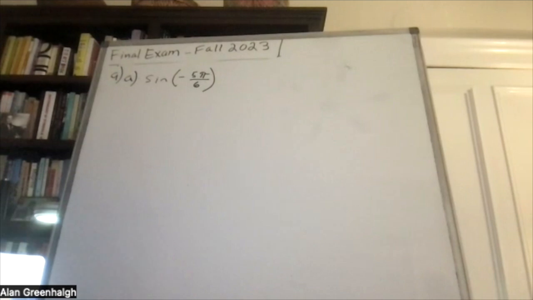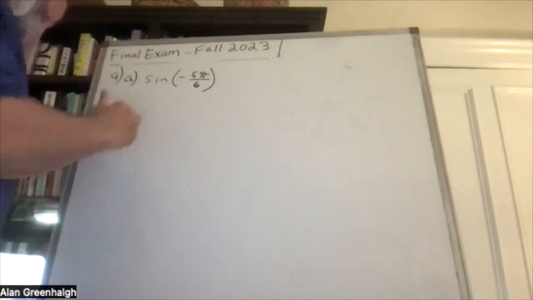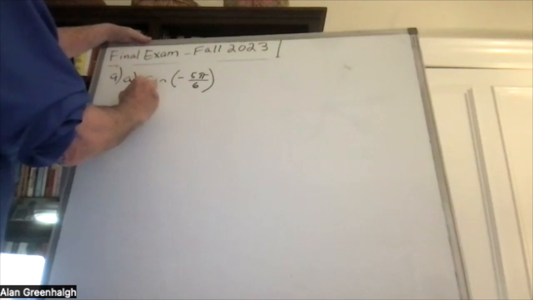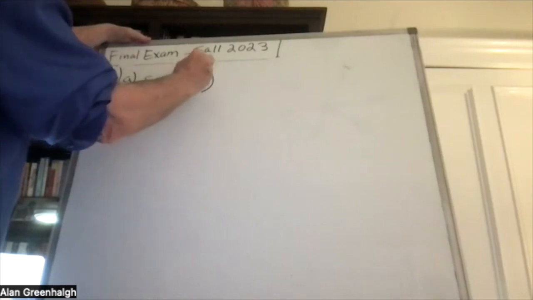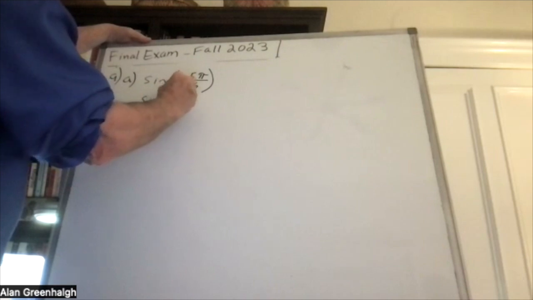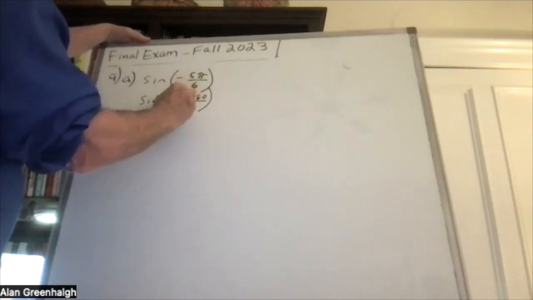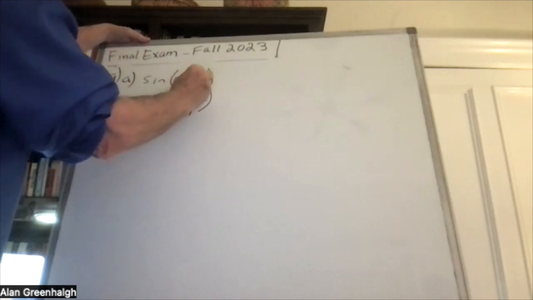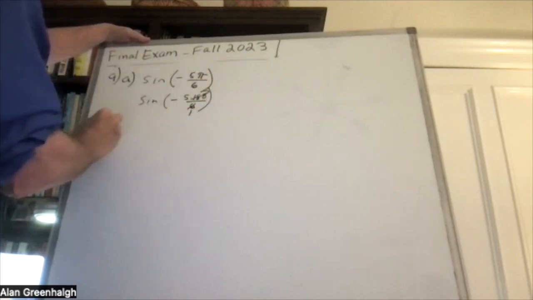First, let's change from radian measure to degree measure. So let's make the sine of 5 pi over 6 into 5 times 180 over 6. And 6 into 6 is 1. 6 into 180 is 3.